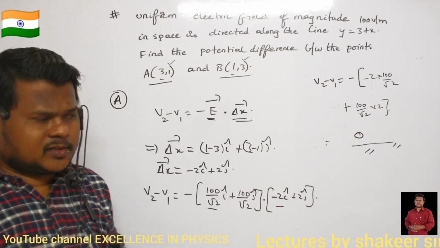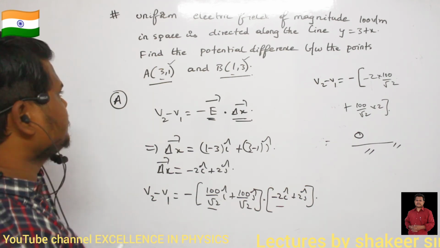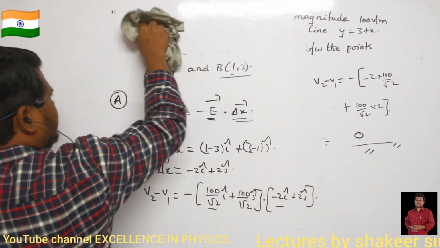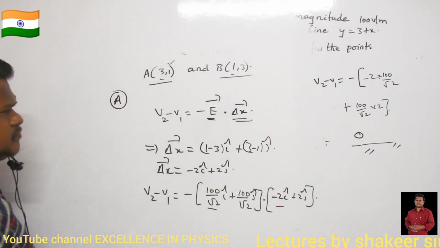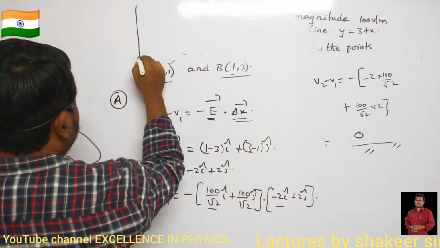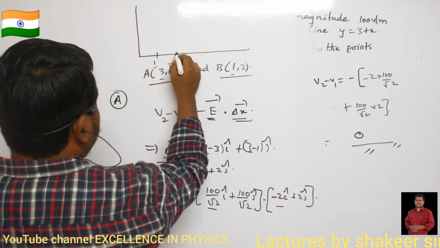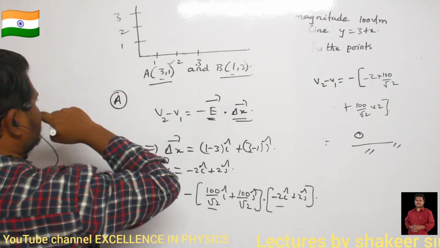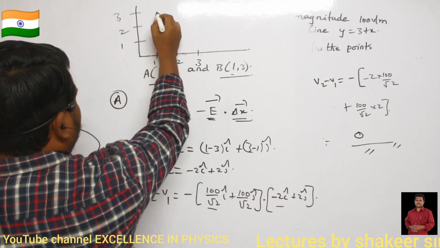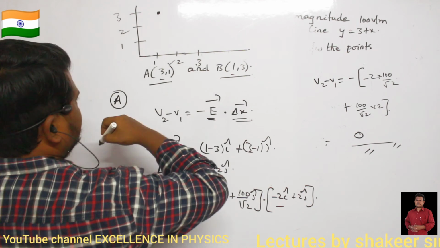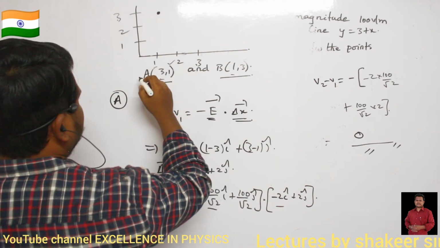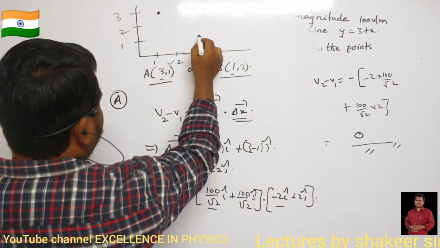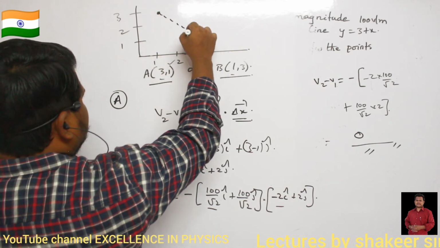Clear? How can I draw the complete map here? So see, what are the two points given? 3, 1 and 1, 3. So this is 1, this is 2, this is 3. So 3, 1 is this point. And 1, 3 means here. Clear? So we are moving from this position to this position.